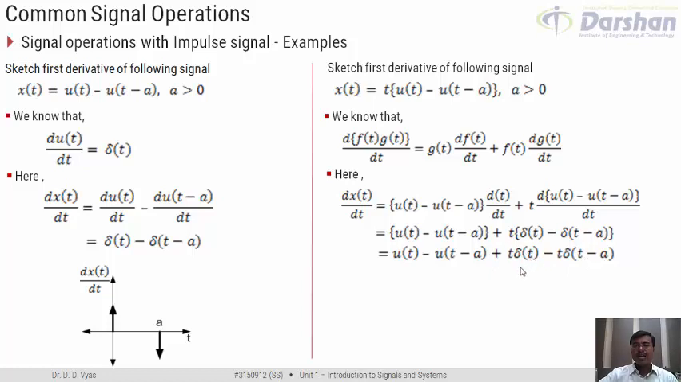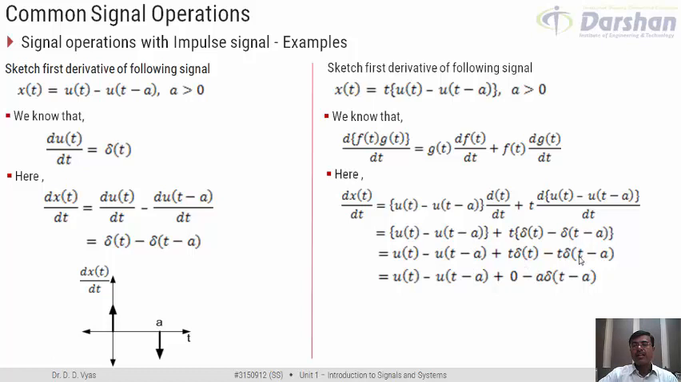Now what do we know? We know that at t equal to 0, delta t has a value, otherwise it is 0. So this term in the expression would become equal to 0. Why? Because this is multiplication of two things. One is t, another is delta t. What is the value of delta t for t not equal to 0? It is 0. So for all time t not equal to 0, delta t is 0. And what is the value of t at time t equal to 0? It is 0. So this multiplication is going to result in 0. So what I would get would be u of t minus u of t minus a plus 0.